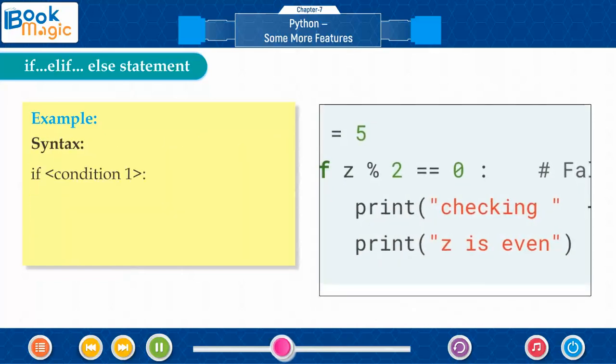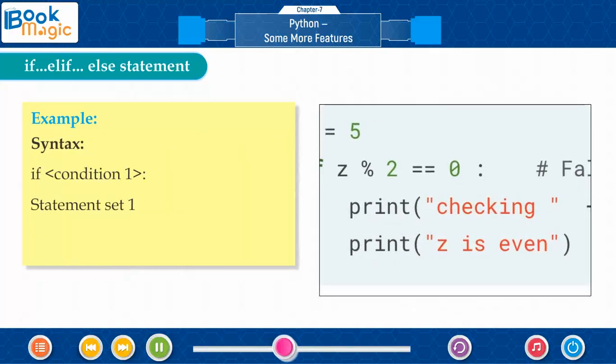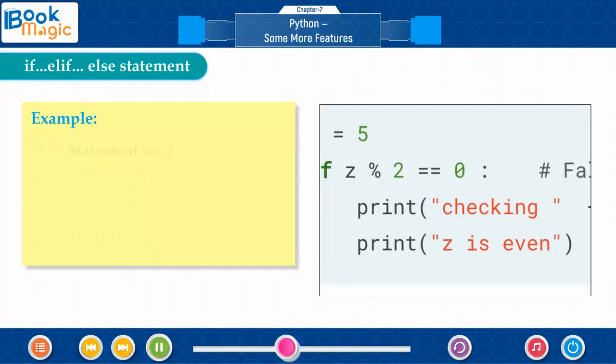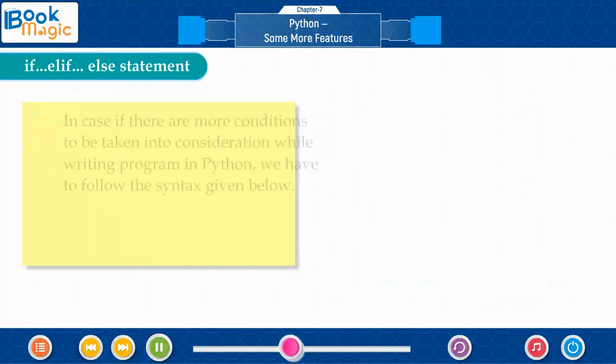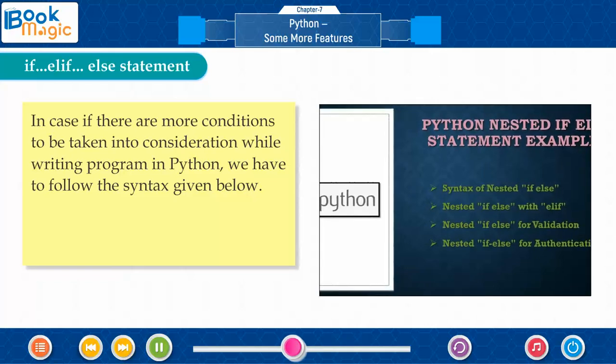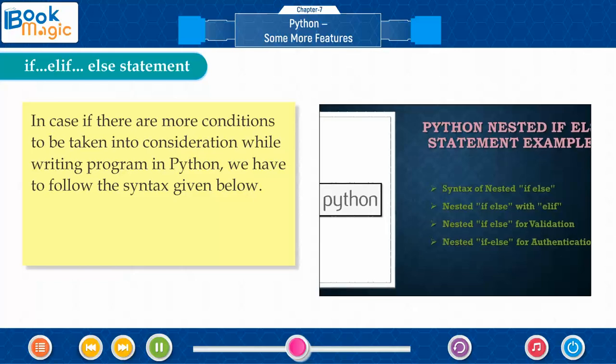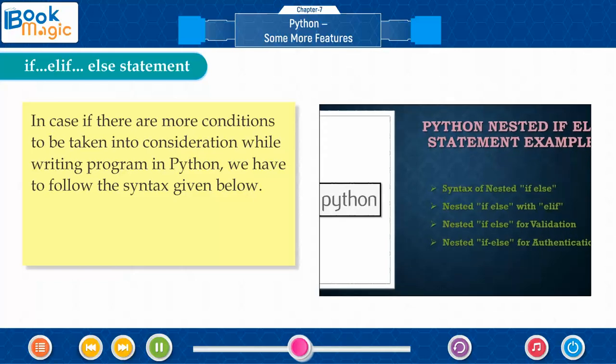Syntax: if condition 1, statement set 1. Elif condition 2, statement set 2. Else, statement set 3. In case there are more conditions to be taken into consideration while writing a program in Python, we have to follow the syntax given below.